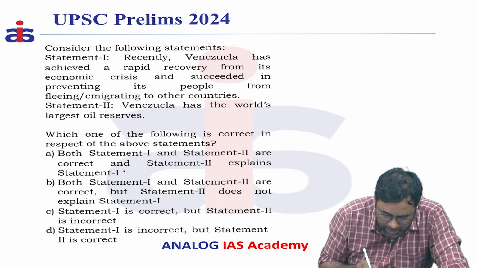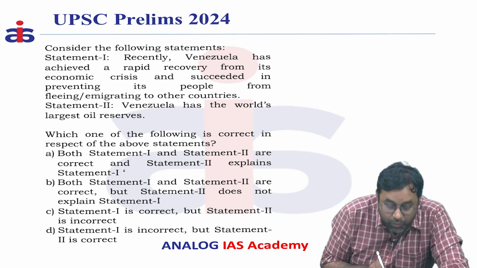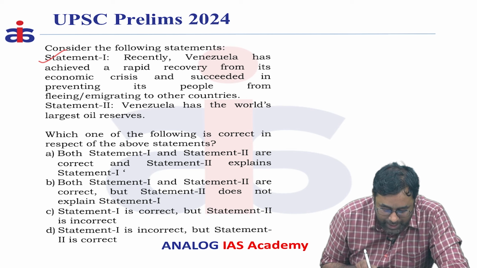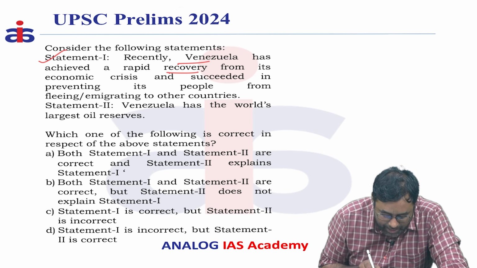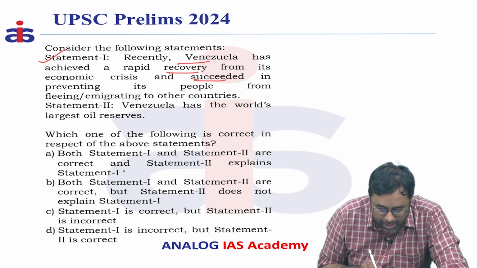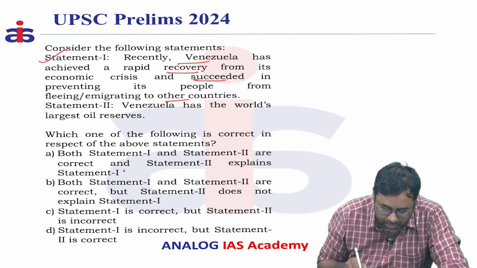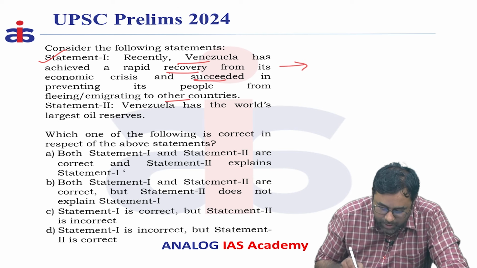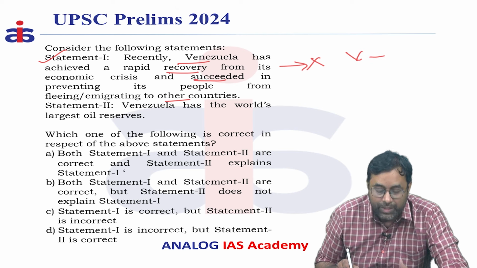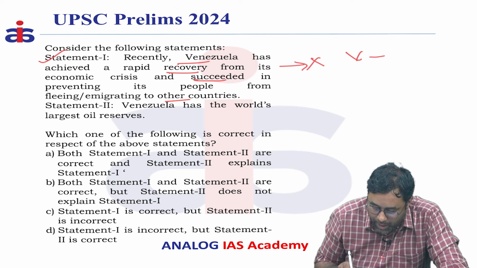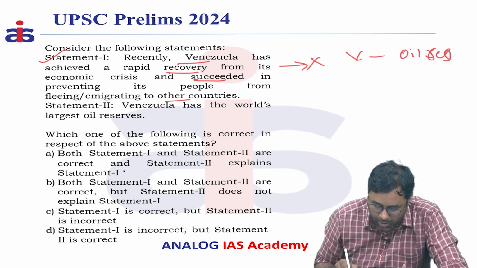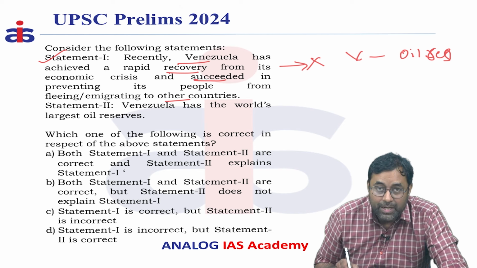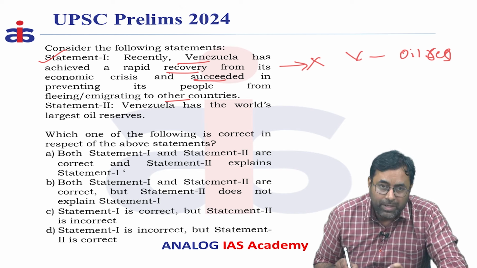So next question, consider the following statements. Statement 1 says that recently Venezuela has achieved rapid recovery from its economic crisis and succeeded in preventing its people from fleeing, immigrating to other countries. This statement itself is wrong because Venezuela is one of the countries dependent on oil reserves. Oil reserves are the main source for the country's economy. These oil resources contribute 70% of their economy.